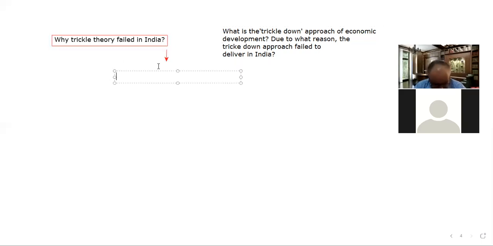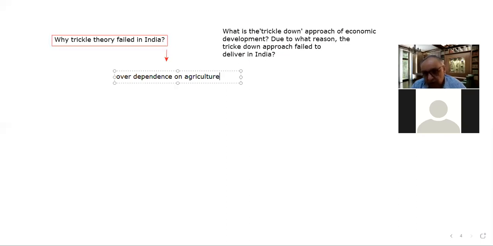So why did the trickle down theory fail in India? The first point is the over dependence on agriculture. This is what the experts say, this cannot be my personal view, but this is what the experts say. That is why we have to write it here. Because the majority of the experts and economists are of the opinion that the reason behind the failure of the trickle down theory in India is the over dependence on agriculture.